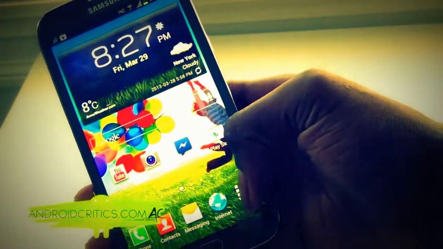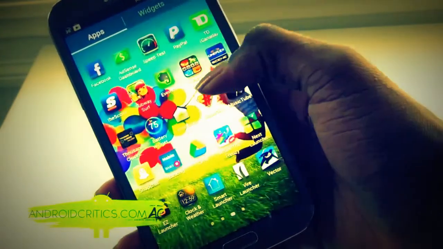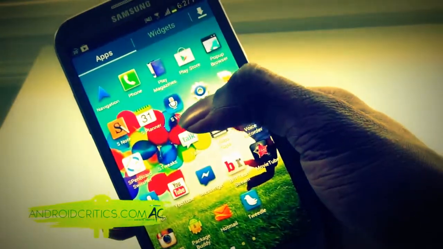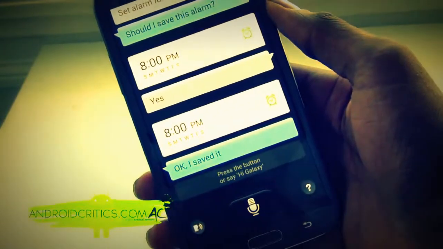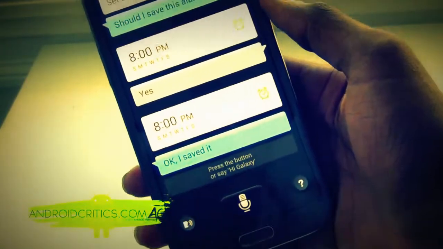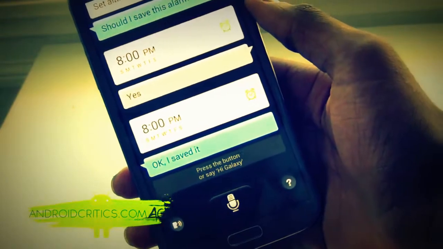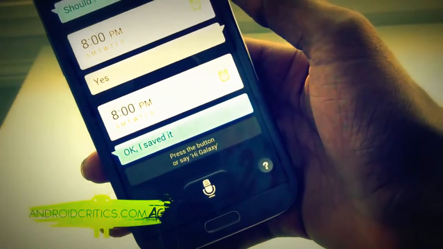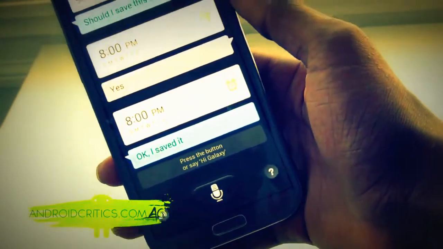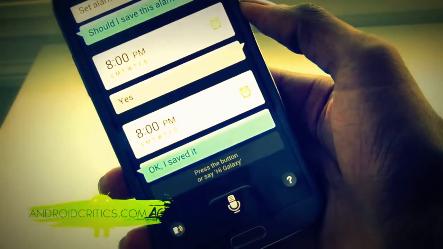Now if you take a look at the S-Voice app, you can see that it has a new icon. Now S-Voice is really revamped and now it can compete with Siri. Now before, I did believe Siri was better than S-Voice, and Google Now was better than Siri, but I think S-Voice is now on par.